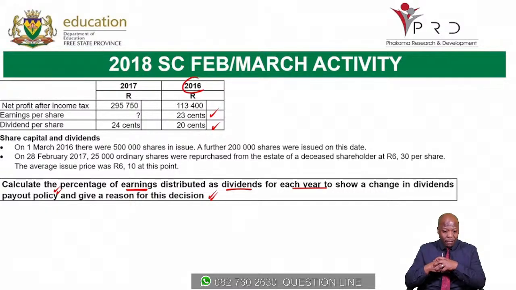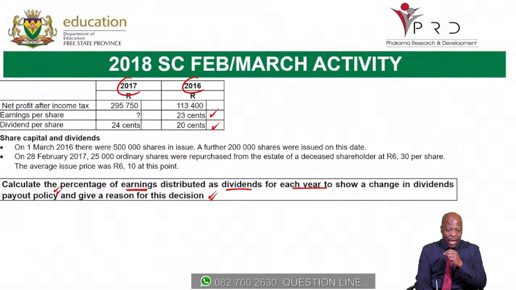So we have 2016, but when we come to 2017, you then see that our earnings per share, we are not given. However, we are given our dividends per share. So if we are to talk about the dividend payout policy, the formula therefore becomes important. When we calculate our dividend payout rate, we have to know both the earnings per share and the dividends per share.